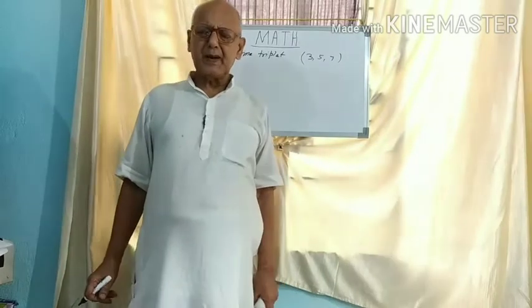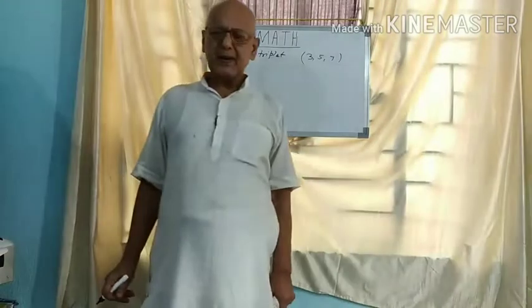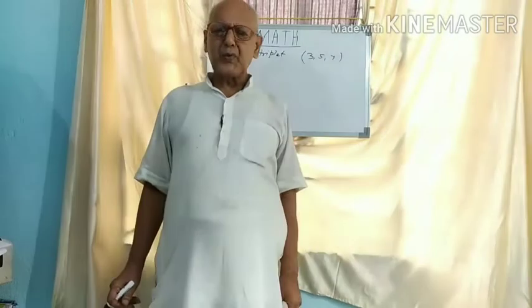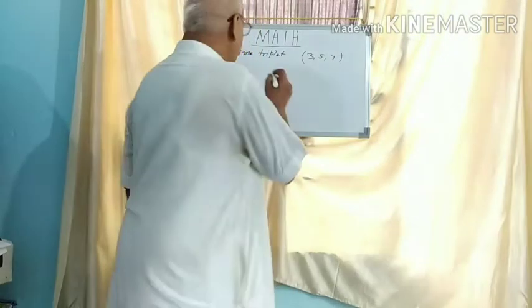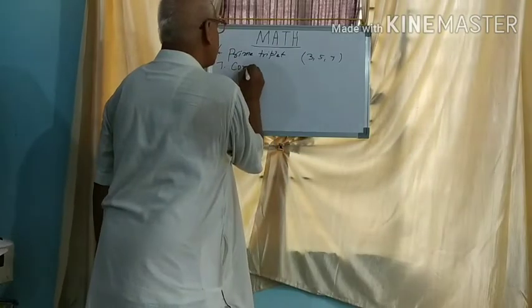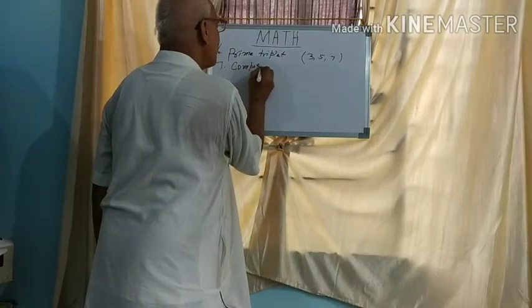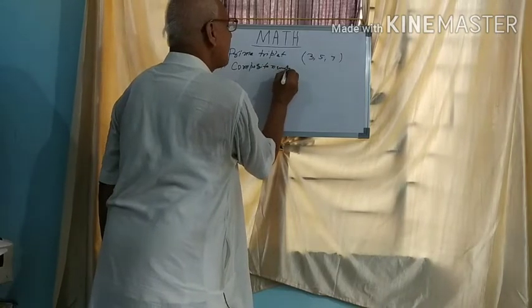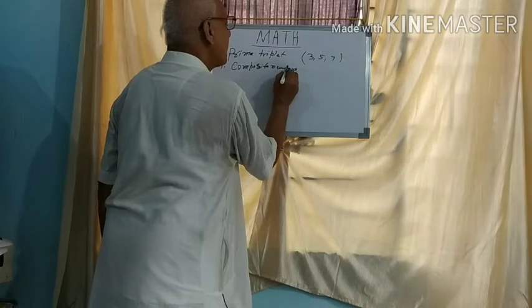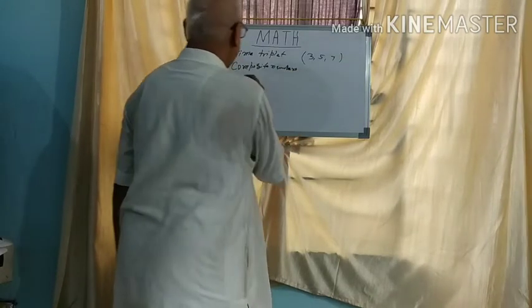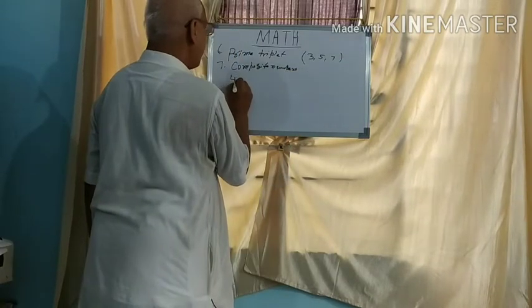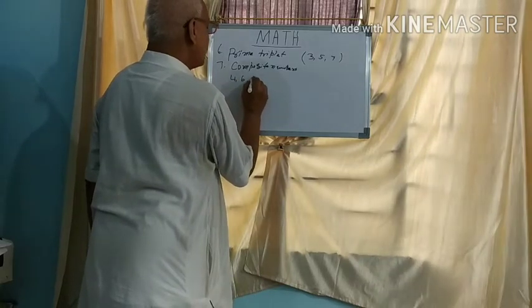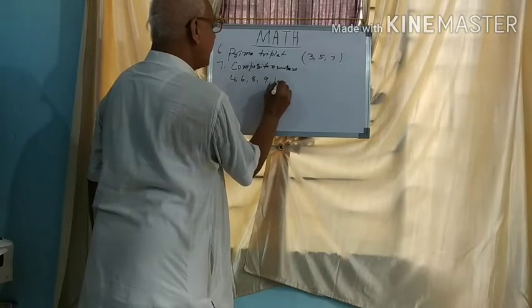Seventh is composite numbers. Numbers which have more than 2 factors are known as composite numbers. For example, 4, 6, 8, 9, 10 and so on.